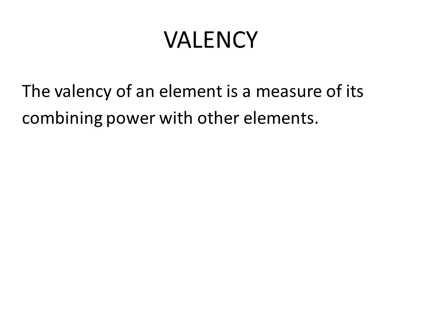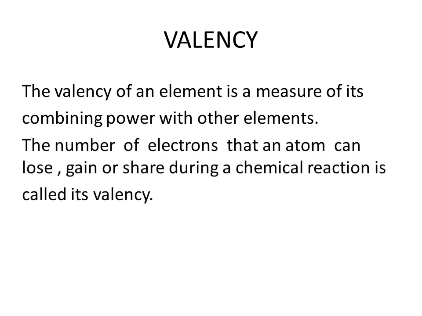But the modern definition of valency states that it is the number of electrons that an atom can lose, gain or share during a chemical reaction. You know that electrons are the particles which take part in a chemical reaction. That also means the valence electrons, or the outermost electrons. Electrons present in the outermost shell we call outermost electrons or valence electrons.